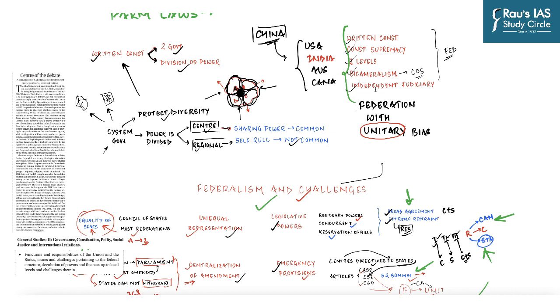And so, in this regard, we are going to initiate our discussion by first understanding why we need a federation. Why is there a need to delegate power to regional units? It's important for various reasons. Once we have understood that, we will go on and understand the issues and challenges with respect to the federal structure of our country, because it forms a part of your GS Paper 2 syllabus. Let us now begin the discussion.